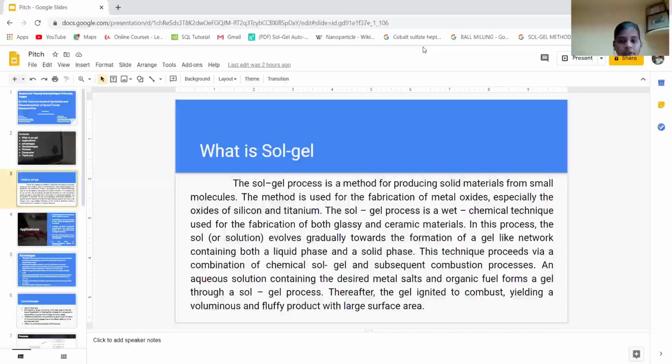and a solid phase. This technique is a combination of chemical sol-gel and subsequent combustion process. An aqueous solution containing the desired metals, salts and organic fuel forms a gel through a sol-gel process. Thereafter, the gel is ignited to combust, yielding a voluminous and fluffy product with large surface area.